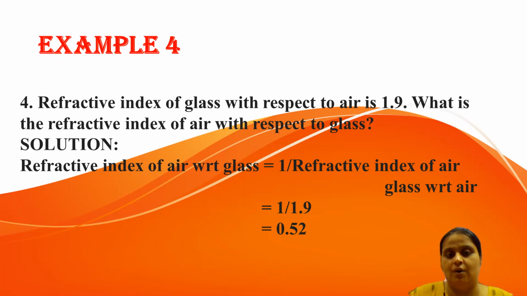It will be the reciprocal. So what you have to do is simply take the reciprocal of the refractive index given to you, that will be 1 upon 1.9, which means 0.52 is the refractive index of air with respect to glass. So this is how you may get such examples related to refractive index.